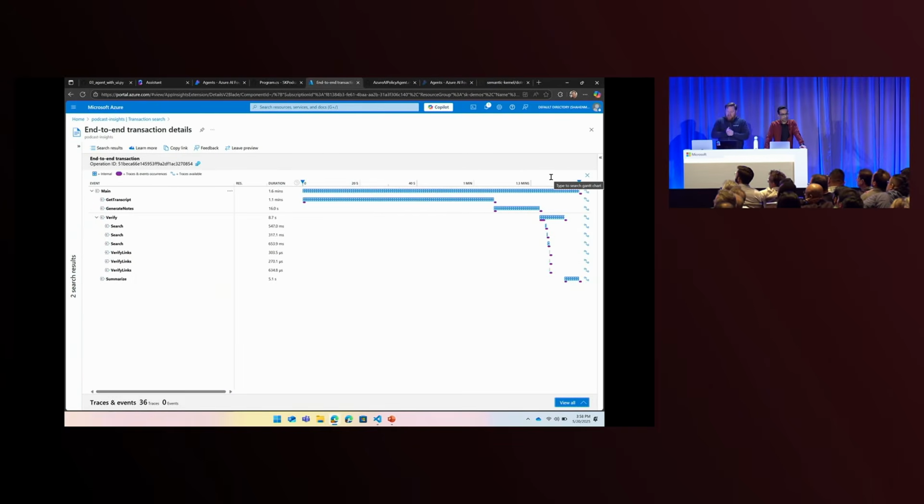We can see our timeline of agents running, and we can see, okay, our processing or getting the transcript, that took a long time. Then our generating our nodes took a little bit less time. We can drill in, and we can see all the data that's coming off of our agent system here in Application Insights.